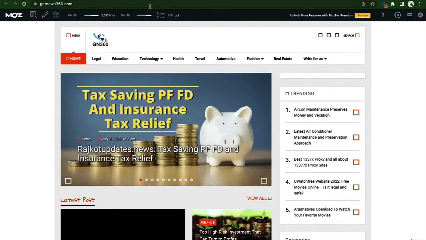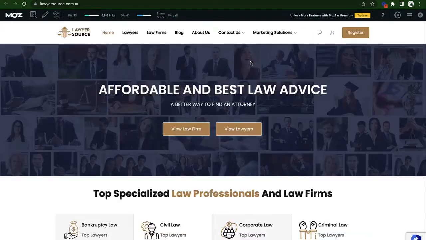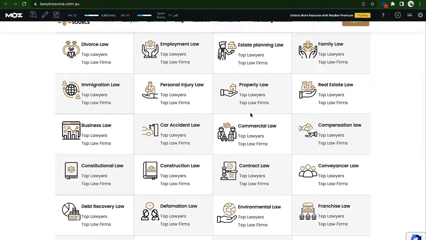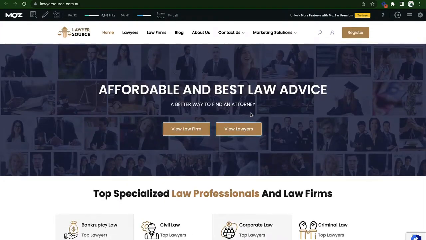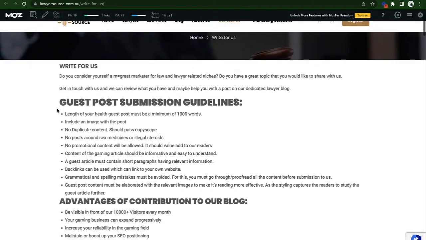But this free way allows you to go very far, right? Allows you to find sites that are actually accepting guest posts. For example, this one, if you're in the lawyer niche, this one accepts guest posts and niche edits. Allows you to find the metrics, but not the traffic. Now, this one, as we saw before, allows for guest posts.